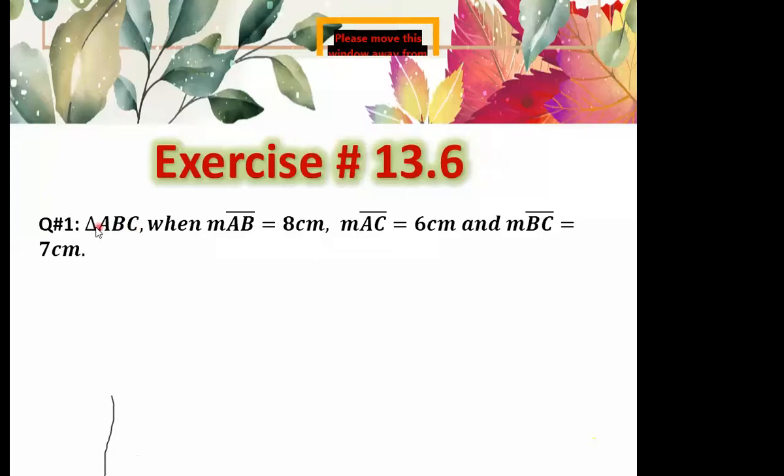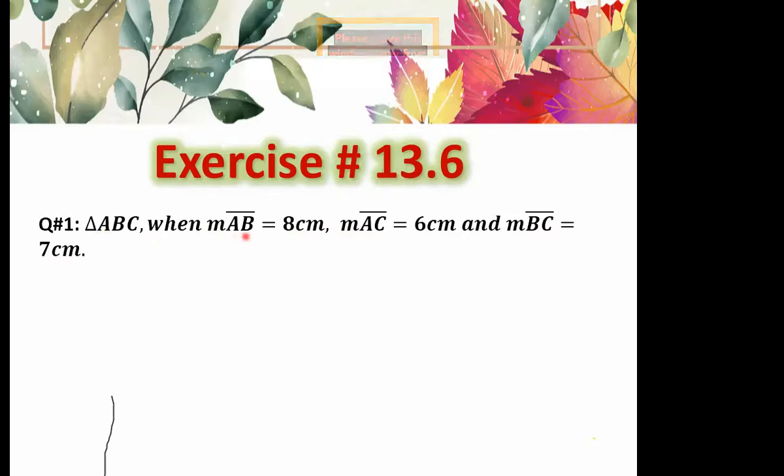Now, what is your question number 1? Look at here. Before you copy it down, please listen to me. Triangle, okay, this is the symbol of triangle. Triangle ABC. What is given to you here? Triangle ABC when measurement of AB, means measurement of line segment AB is 8 centimeter, measurement of line segment AC is 6 centimeter, and measurement of line segment BC is equal to 7 centimeter. As you can see, the measurements of all the sides are given. So what you have to do is construct the triangle ABC.